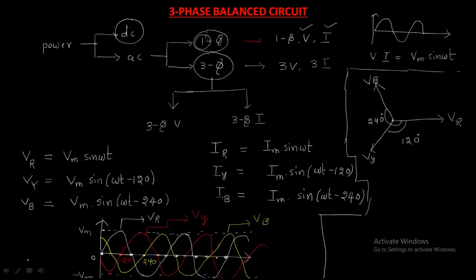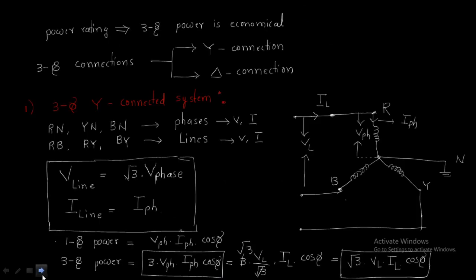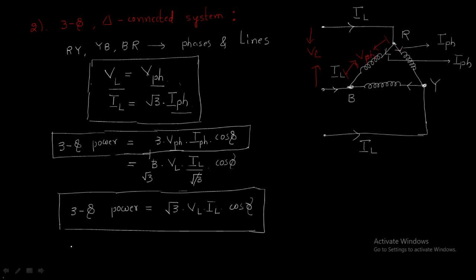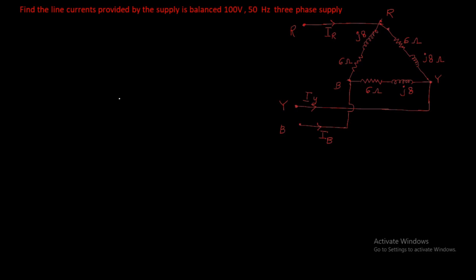I think all of you understand this three phase system. We have two systems, star connected and delta connected. We will discuss a problem regarding the three phase system. The problem is: find the line currents provided by the supply, a balanced 100 volt, 50 Hz three phase supply.